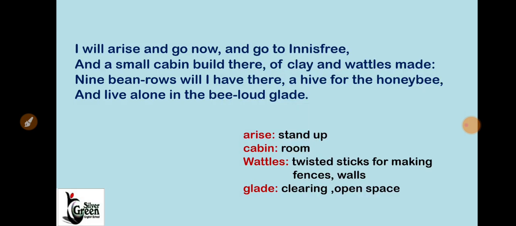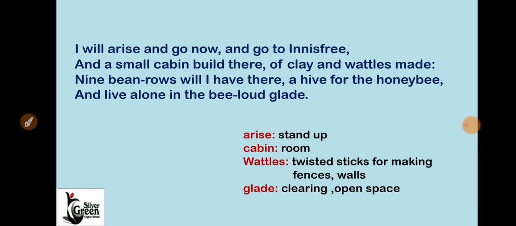So, in the first stanza, the poet says, I will arise and go now, and go to Innisfree, and a small cabin build there, of clay and wattles made. Nine bean rows will I have there, a hive for the honey bee, and live alone in the bee-loud glade.